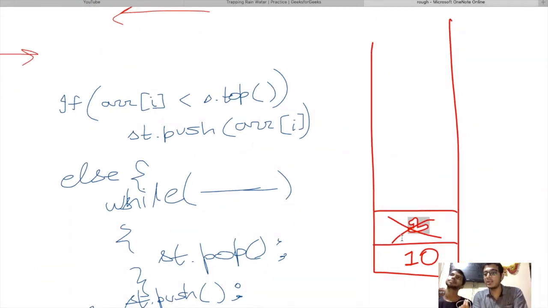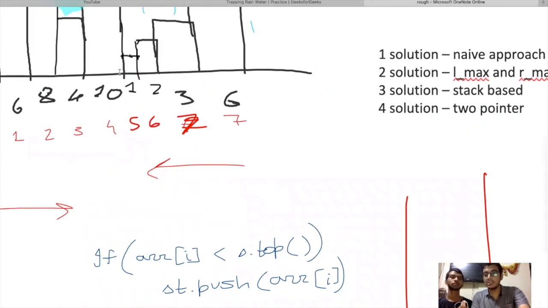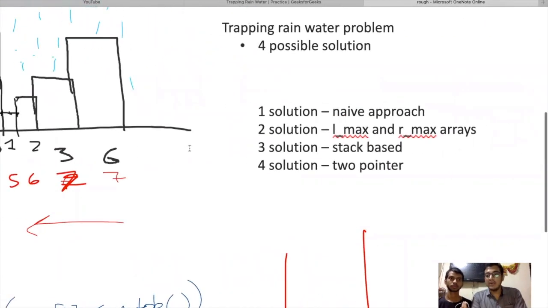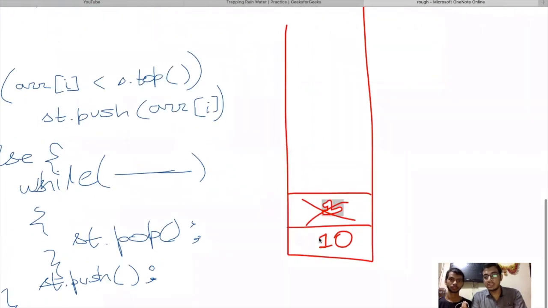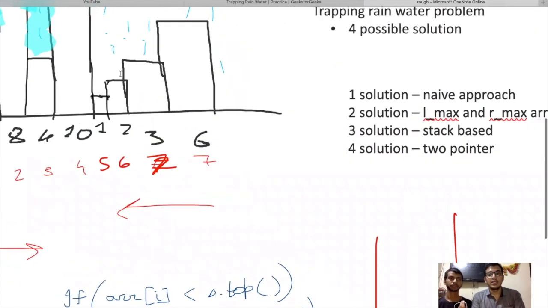That's why we are popping it out: it is less than the current element, and it is also before the current element. So the Rmax of the popped element is the current element, that is 2. And Lmax of the current element is what is left on the top of the stack after popping out all the elements which are smaller than 2, the current element.